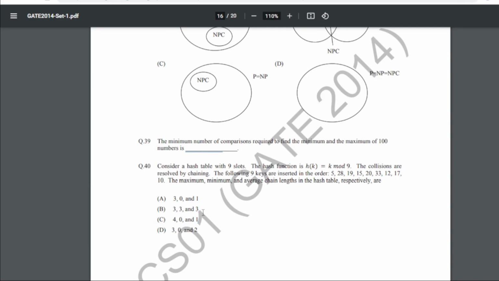40 is: consider a hash table with 9 slots. The hash function is h(k) equals k mod 9. The collisions are resolved by chaining. The following 9 keys are inserted in this order. The maximum, minimum and average chain lengths in the hash table respectively are what? Now for question 40 our answer is A.